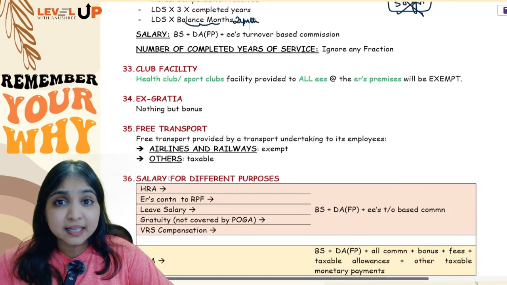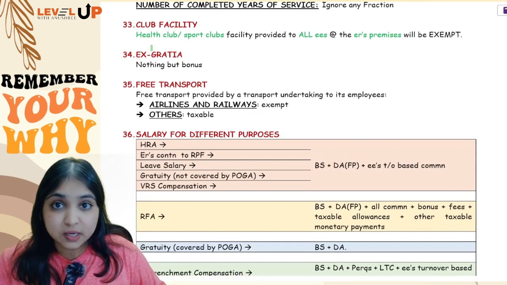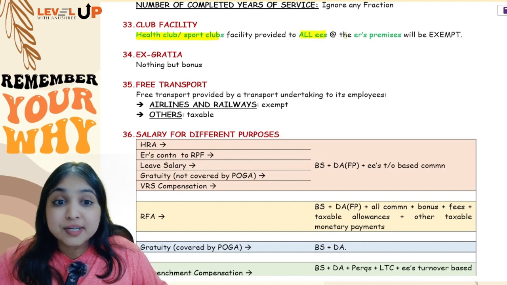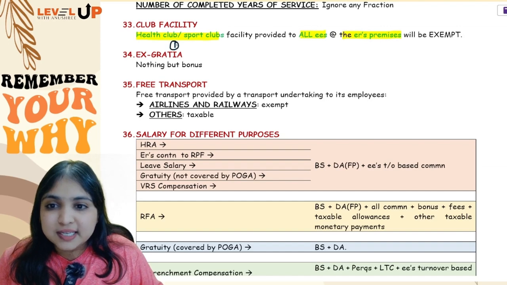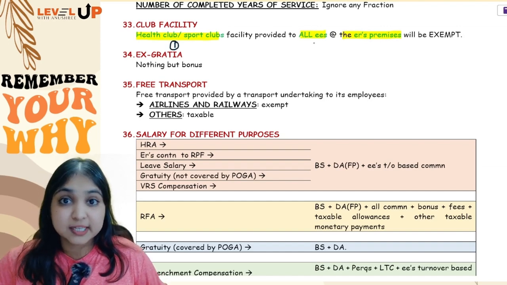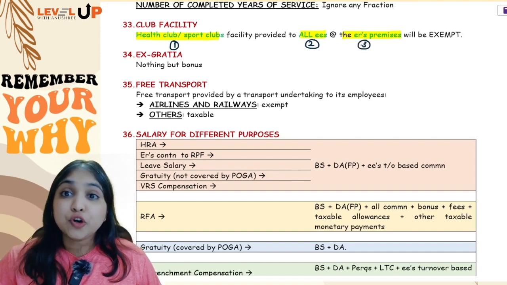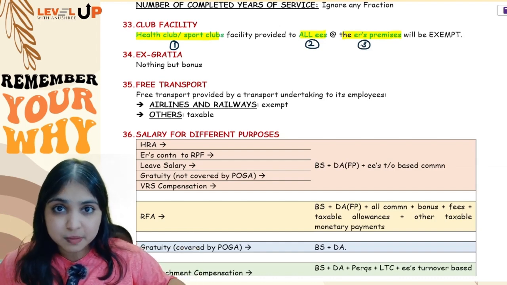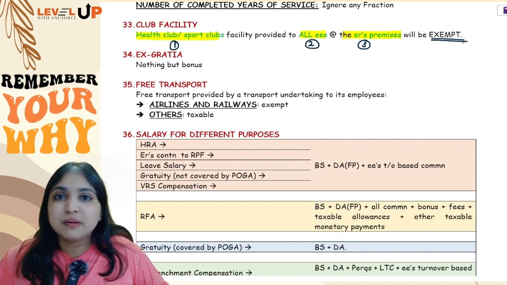Okay. Then if your employee is getting any health club facility or a sports club facility, if this facility is for all employees and if it is at the employer's premises, so 3 conditions. Condition number 1, the facility should be a health club or sports club facility. Condition 2, it should be for all employees, and condition 3, it should be at the employer's premises. Employee should not go to some other place for the facility. The facility should be available in the employer's premises itself. If all these 3 conditions are fulfilled, then that perquisite will be fully exempt.